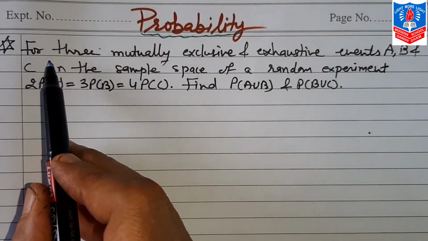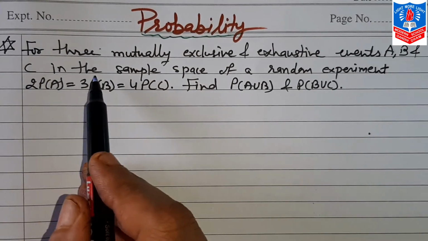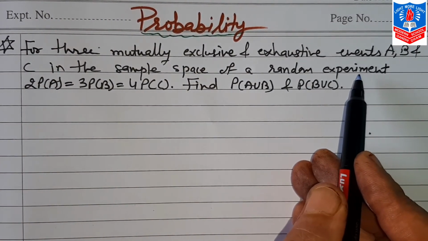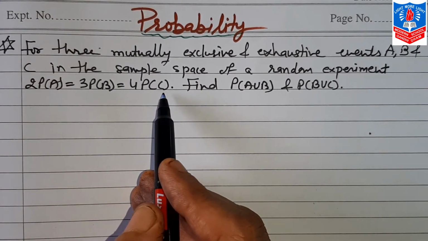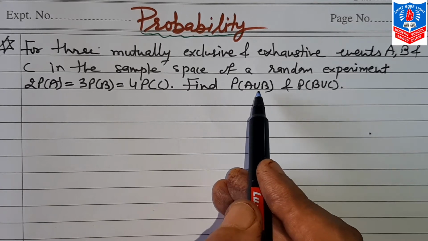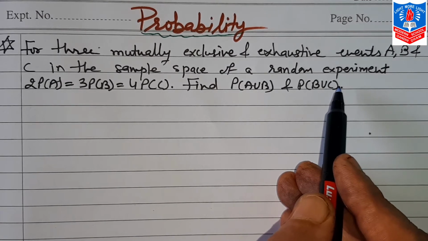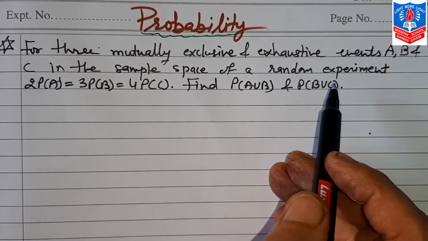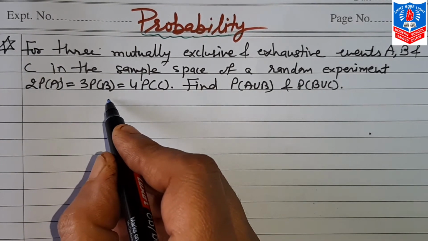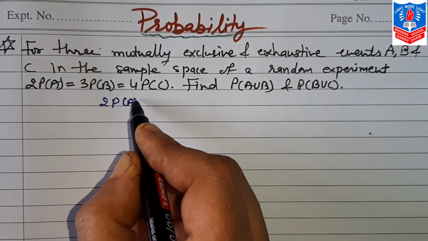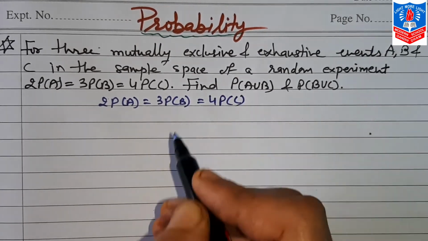Now next sum. For three mutually exclusive and exhaustive events A, B and C in the sample space of a random experiment, 2 probability A is equal to 3 probability B is equal to 4 probability C. Find probability of A union B and probability of B union C. Now see the difference between the last sum and this. Here you can see it is given this way: 2 probability A is equal to 3 probability B is equal to 4 probability C.